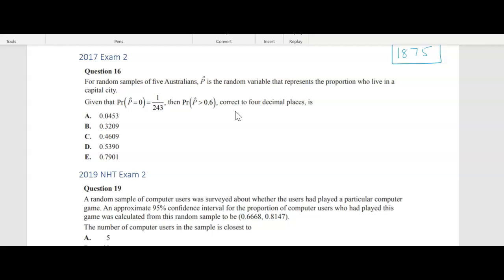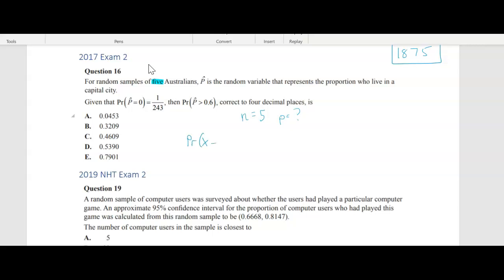Okay, so we can identify a few things in this question. So let me just highlight them. Okay, so we've got, I was trying to look for a value of n. So we're using the binomial distribution. So n is the number in our sample, which is 5, but we don't know the value of p. But we do know the proportion of the population that is 0 is 1 over 243. So we can represent that proportion as 0 times 5, which is just 0.